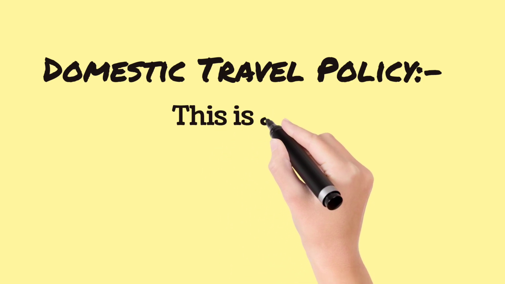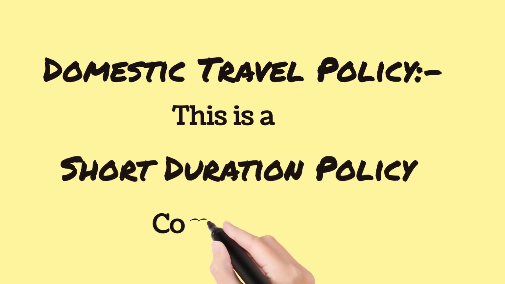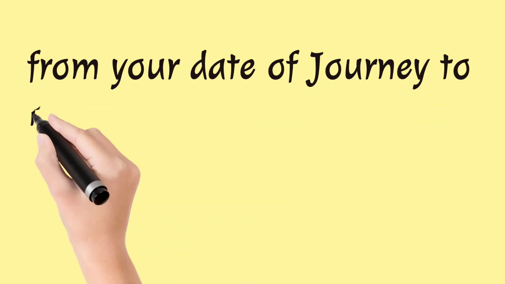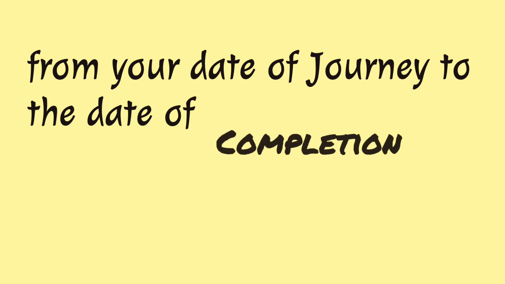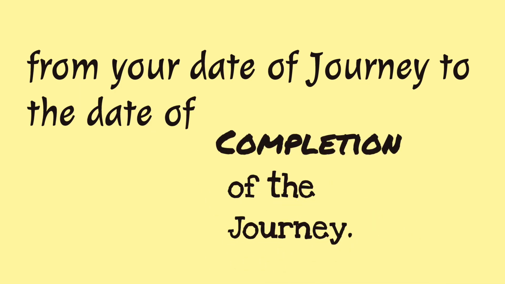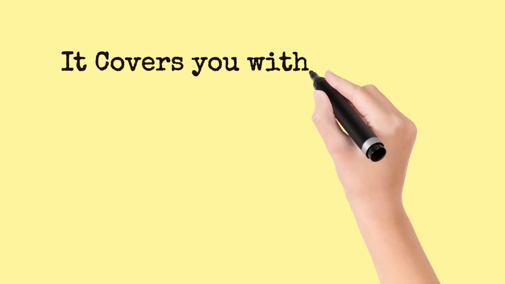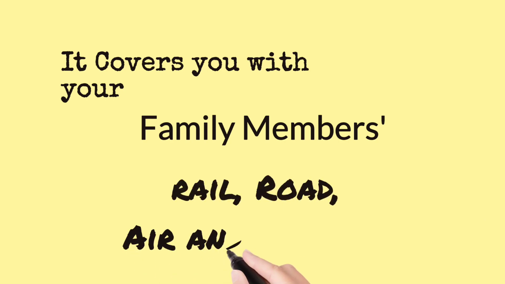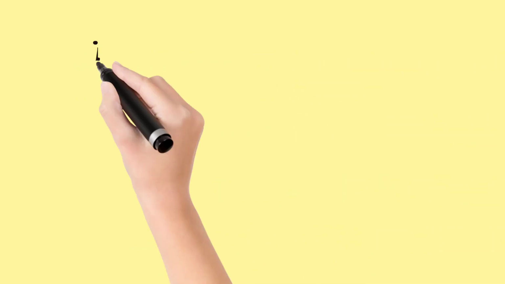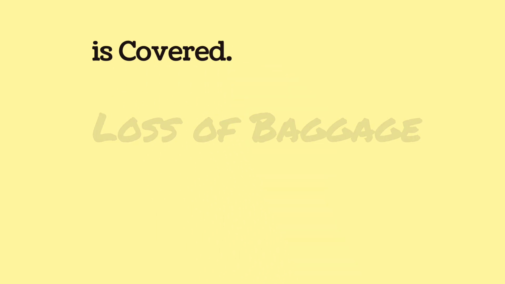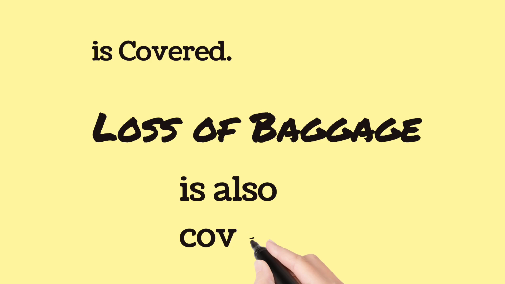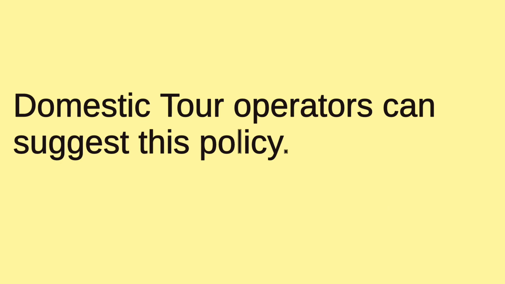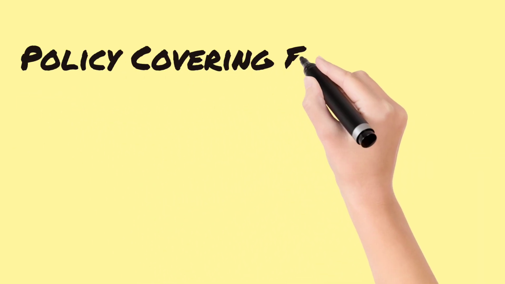Domestic travel policy. This is a short duration policy commencing from your date of journey to the date of completion of journey. It covers you with your family members. Rail, road, air and water travel is covered. Loss of baggage is also covered. Domestic tour operators can suggest this policy.